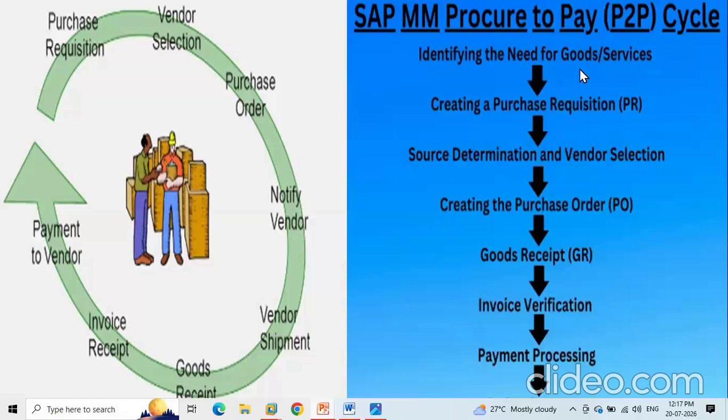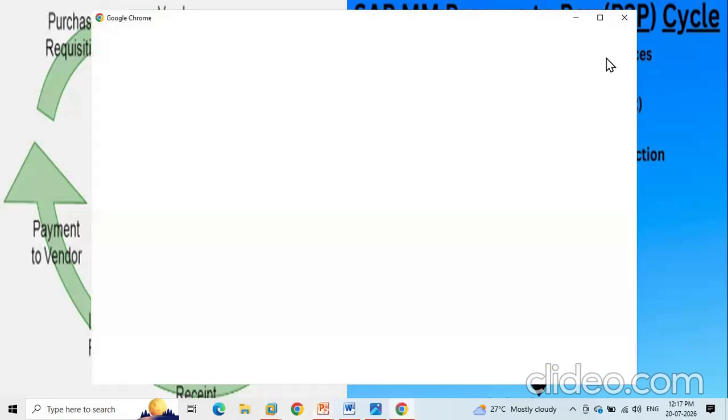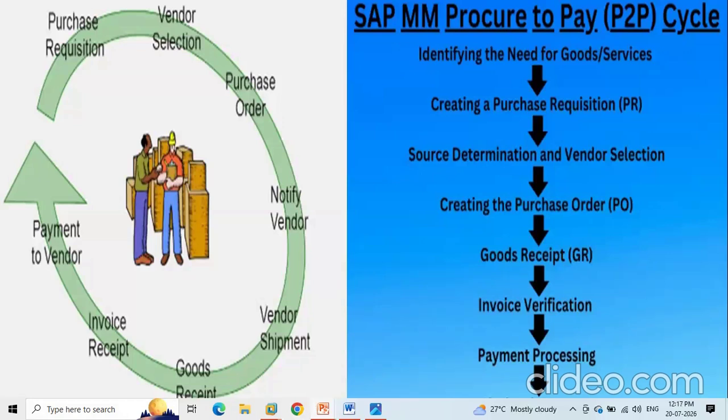First we identify the requirement, and after that you will identify the source of supply. Source of supply means identifying the vendors, the suppliers who supply all these raw materials. You identify them based on the quality of the product they supply, how they negotiate, the credit they give, how soon they deliver, and the discount they give. Based on many factors, you identify sources on Google, Alibaba, and other online platforms. Then you fix the vendors.